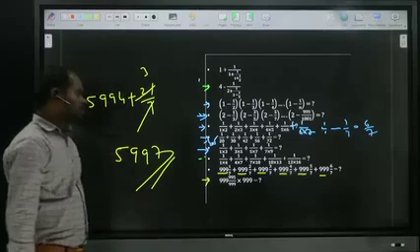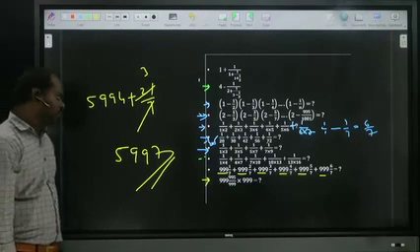Now once try this. Triple nine 995 by 999 into 999.